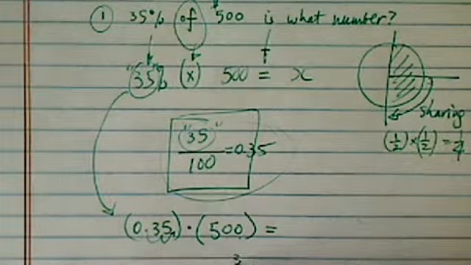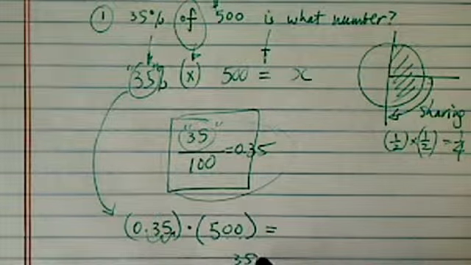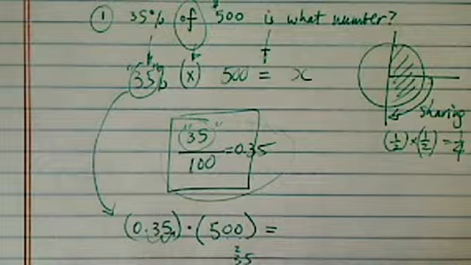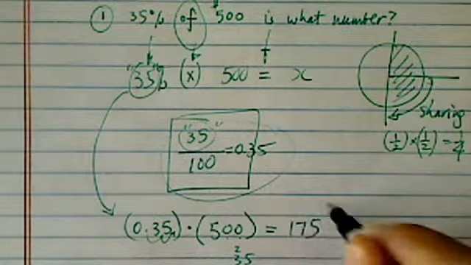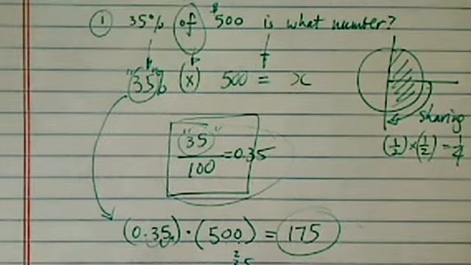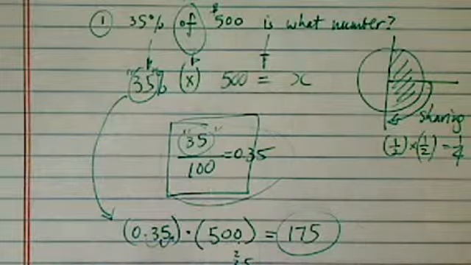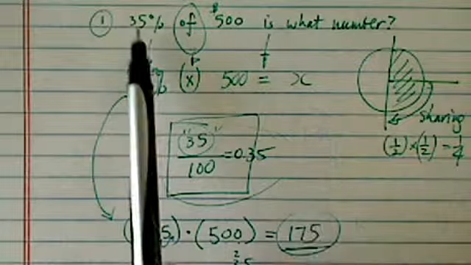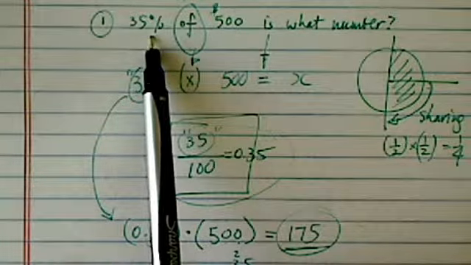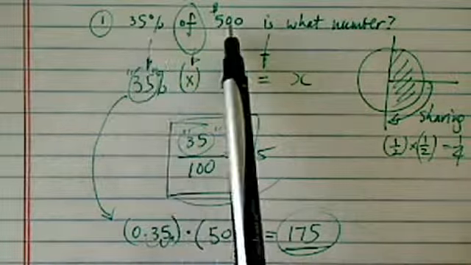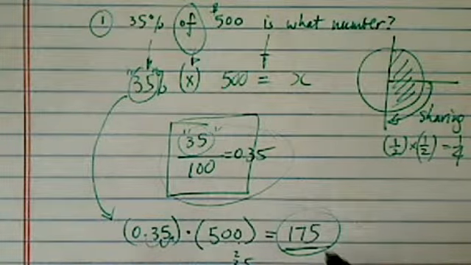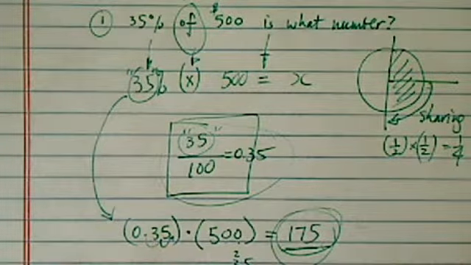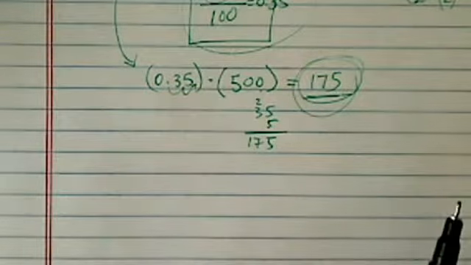It becomes 35 times 5. 25, 70, so 175 is the answer. 35% of 500 is 175. So 35% off, which means the same thing, of a $500 ticket, that means you take $175 off. That's example one.